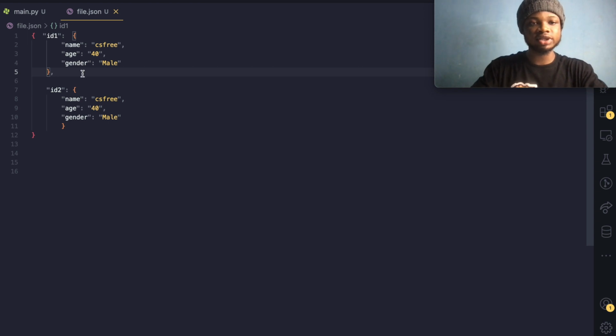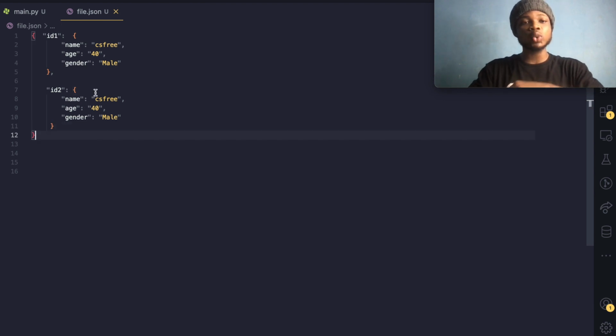So let me just indent this properly, and this boy should come over here. So we have an ID bearing another dictionary of a particular user. So this is a dictionary of a particular user. Every user has a separate dictionary that we can work with. But now, how can we get this ID? So what are we going to do?